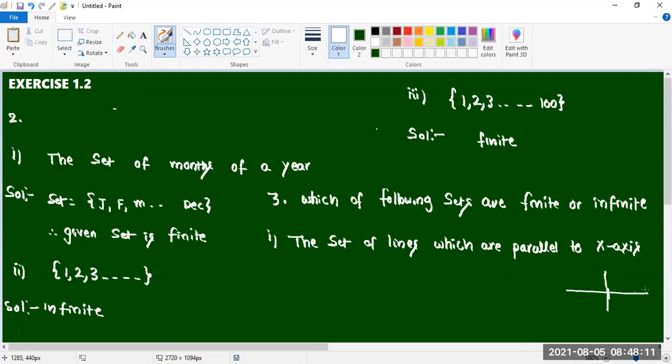We are having the x-axis and y-axis. I am taking one line over here, and we can take one line here, one line here, which is parallel to the x-axis. How many lines can we take? Infinite. The answer is an infinite set. Write it down, please.